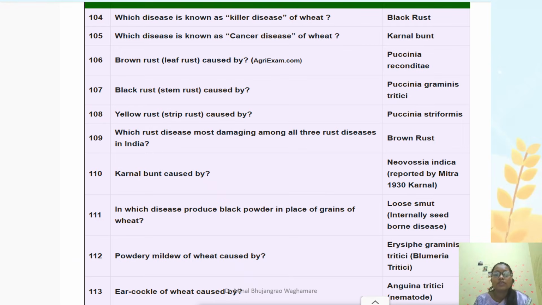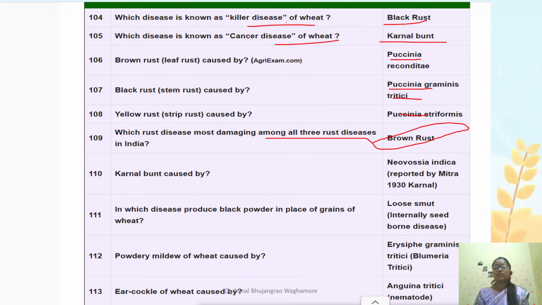These are some old PYQs and important concepts and questions related to all these diseases. Killer disease of wheat is black rust. Cancer disease of wheat is Karnal bunt. Brown rust is caused by Puccinia recondita. Black rust is caused by Puccinia graminis tritici. And yellow rust is caused by Puccinia striiformis. The disease most damaging among all three rusts is brown rust. But the disease which appears first, if the question is asked like that, is yellow rust.